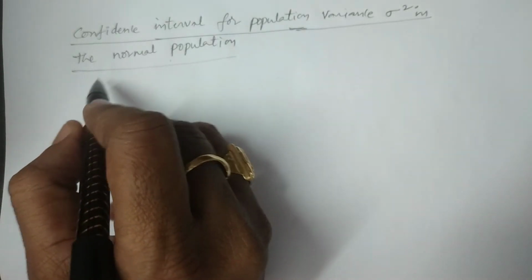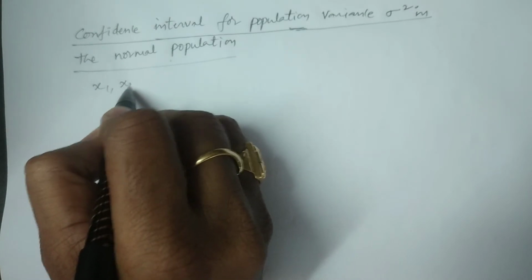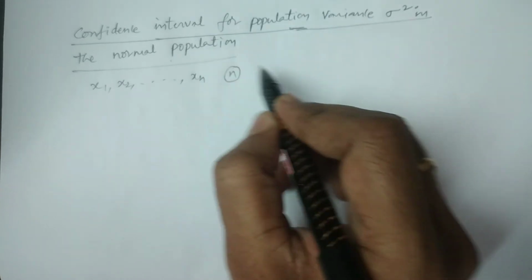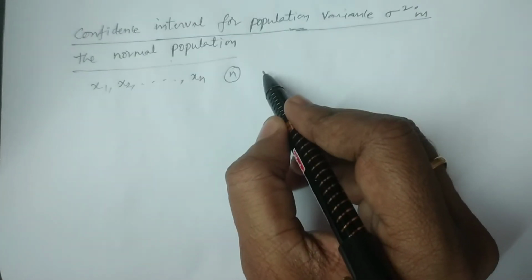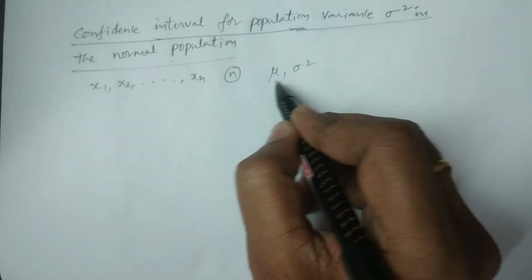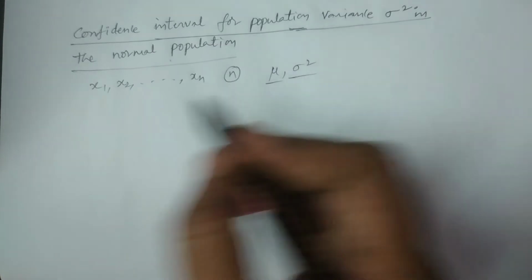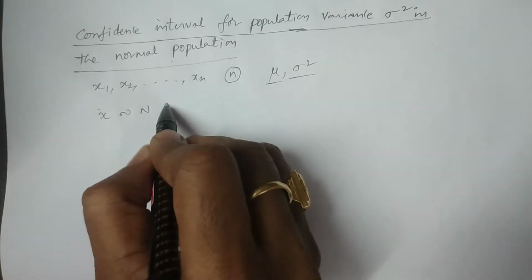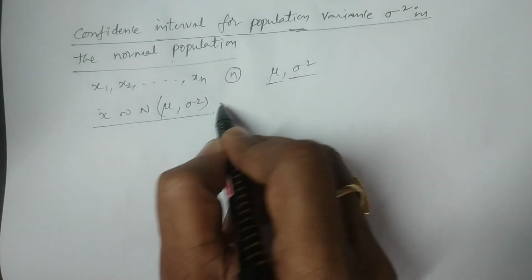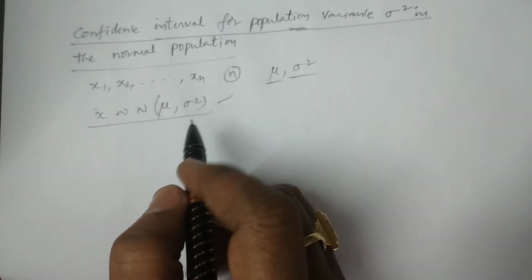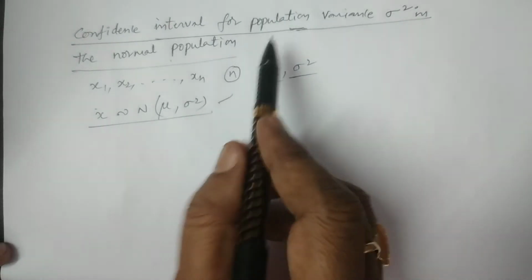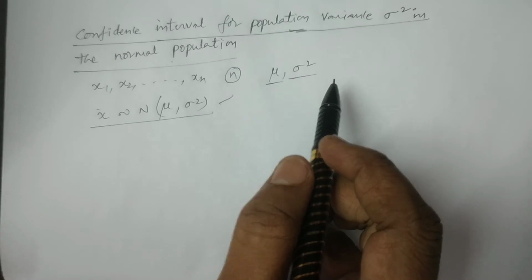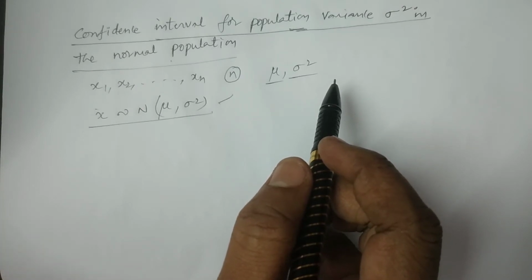So for which again let us consider x1, x2 and so on xn be a random sample of size n drawn from a normal population with mean mu and variance sigma square. That is, we have to consider the population parameters are these mu and sigma square. So I write this is x follows a normal distribution with mean mu and variance sigma square. This is usual. While considering this, we have in this case to estimate the population variance sigma square to obtain in the form of interval, that is confidence interval.